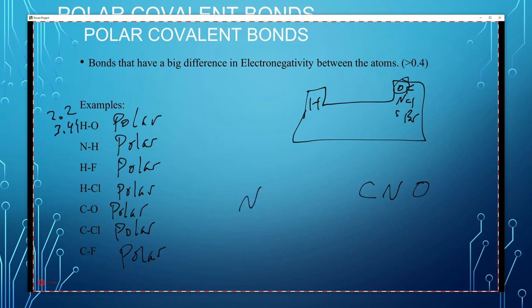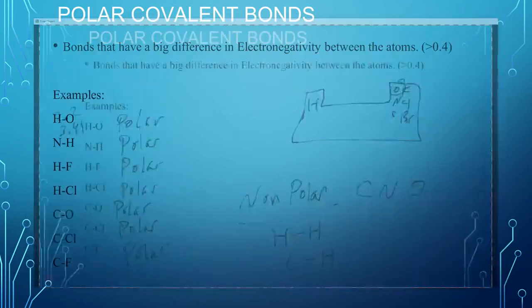What's not polar? So non-polar. Anytime you have the same two elements bonded together, or carbon to hydrogen. That's pretty much it. I mean, there's not many more bonds that are non-polar. Same two atoms attached, or carbon to hydrogen is pretty much the main examples. There might be more, but those are the main ones.